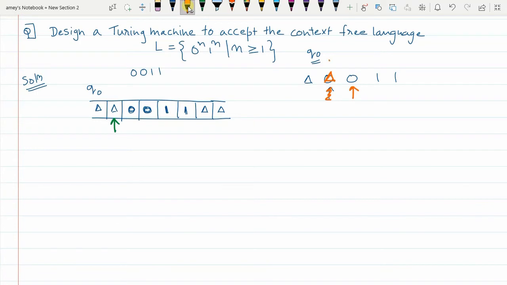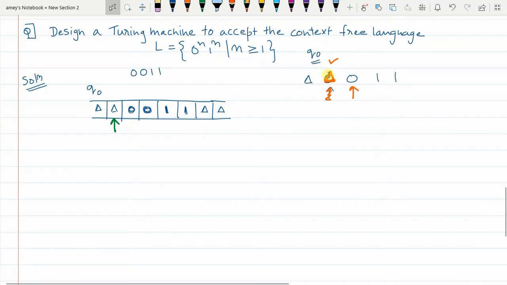That means I have marked this 0. Now for this 0, I have to match another 1. For the first 0, I have to match the last 1. So the question is, once I have already marked the first 0, how do I move to the last element of the string and mark it?